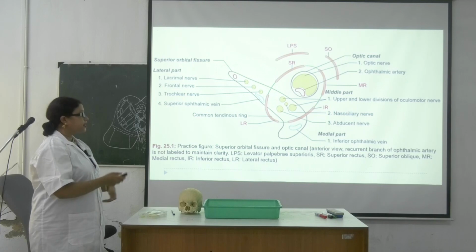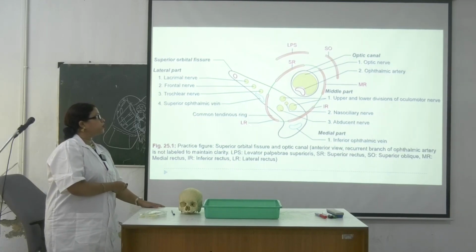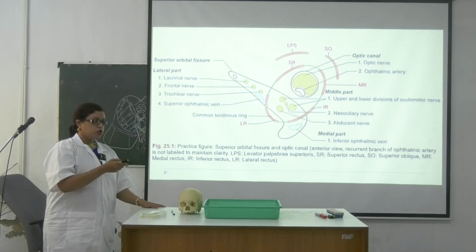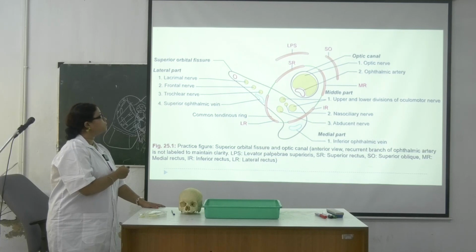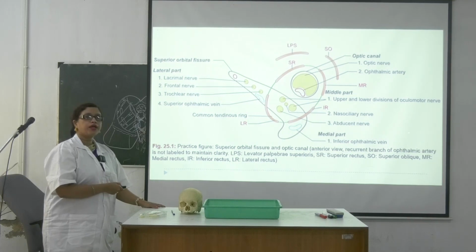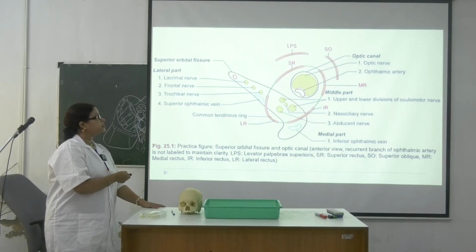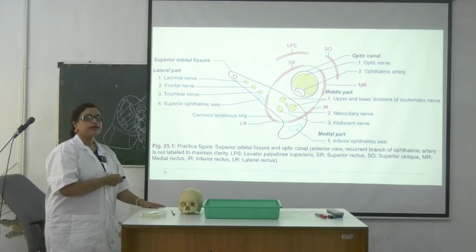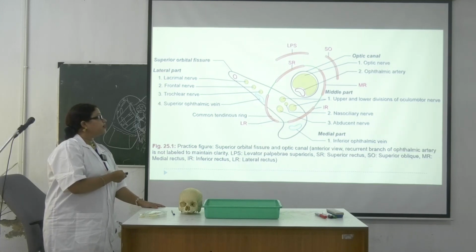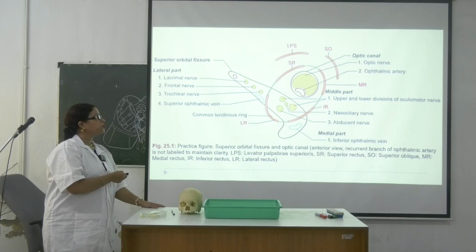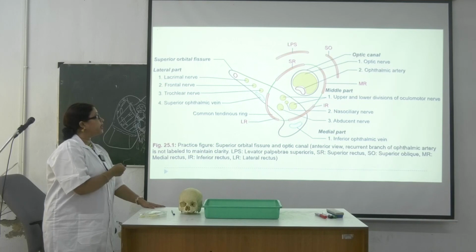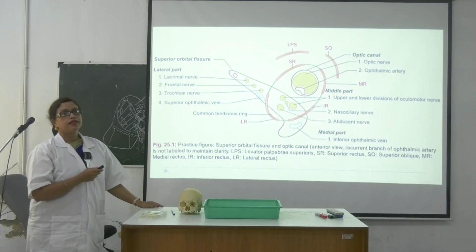Then see this one, these relations are very much important. What they have shown, this is nothing but the superior orbital fissure. So what are the things you could see? First one is, this is the medial compartment, first one is inferior ophthalmic vein. And what is this? This is the common tendinous ring of Zinn, where the four recti are taking origin, okay? So what are the other things? This is the medial compartment. You could see these are the upper and the lower division of oculomotor, nasociliary and abducent, and these three are the lacrimal, frontal and the trochlear.